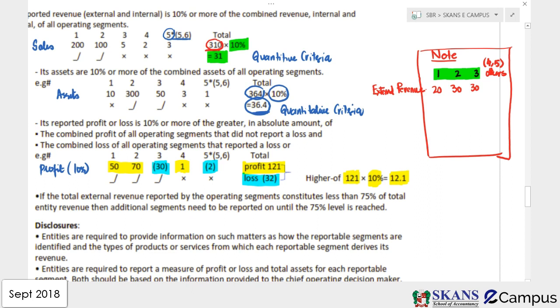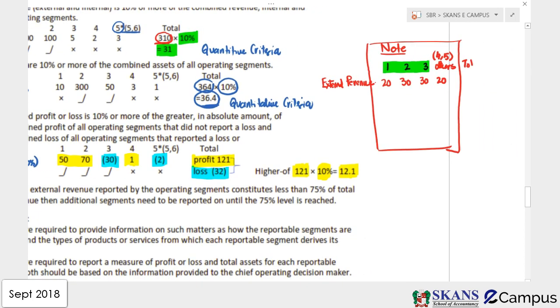Now what to do? In others, guys, we have only 20. So what is the total, guys? So the total is 20 plus 30 plus 30 plus 20, it's 100. So this is the note of segment reporting. You are going to report them separately.